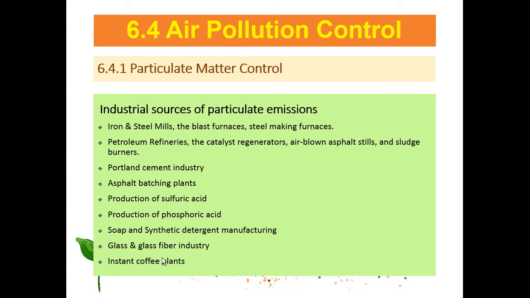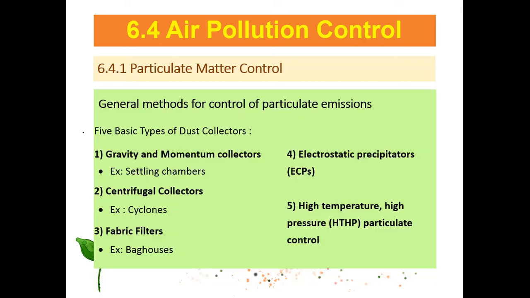Such as iron and metal mills, petroleum refineries, cement, asphalt, production of sulfuric acid and phosphoric acid, soap and synthetic detergent manufacturing, glass fiber industry, and instant coffee plants too, because when grinding the coffee they can release particulate matter.